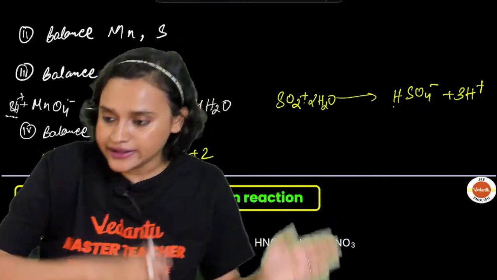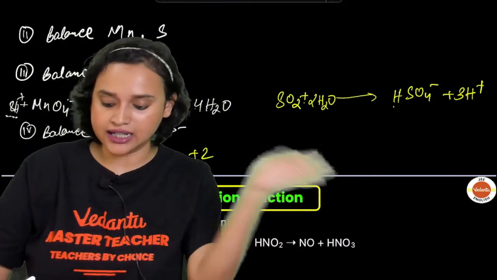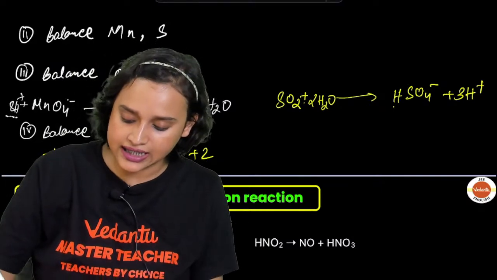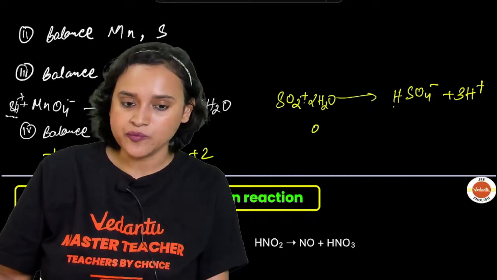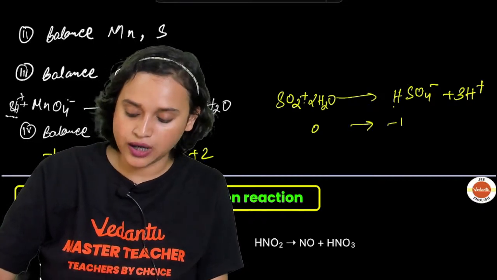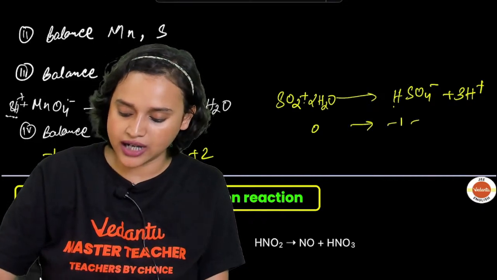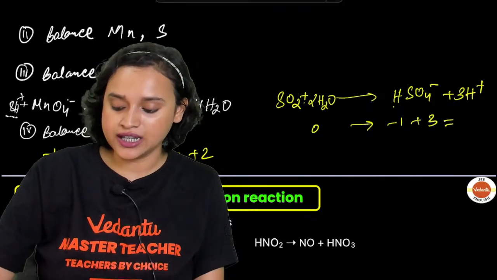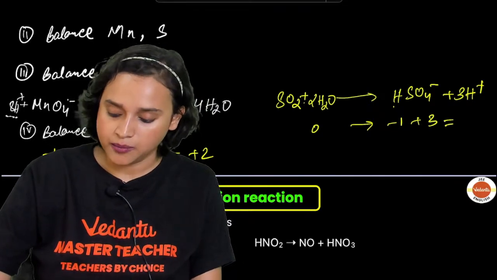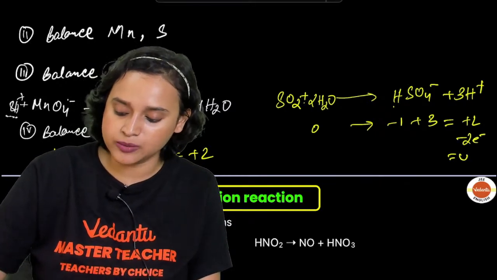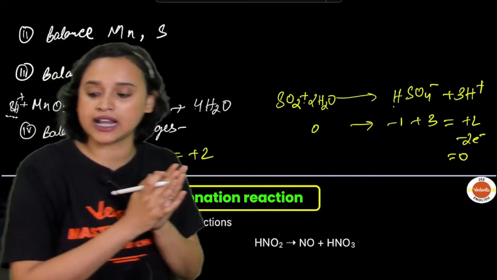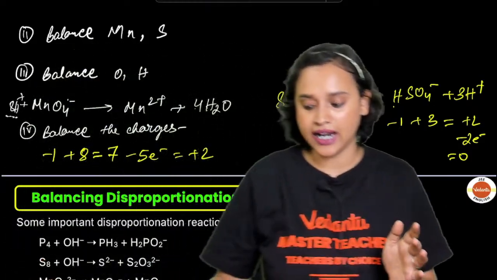Now come to this other half of the reaction. Here, LHS. Is there any charge? No charge. So you have 0 here, okay? And this side you have -1 plus 3, which is equal to +2. So +2 minus 2 electrons will be balancing out to 0, everybody. Am I right, guys?